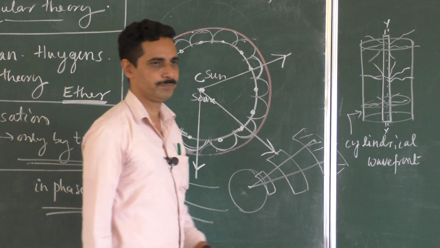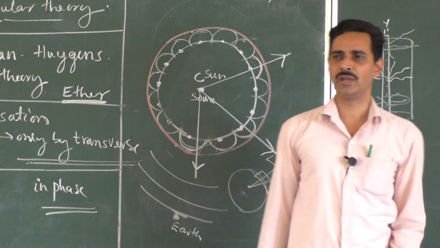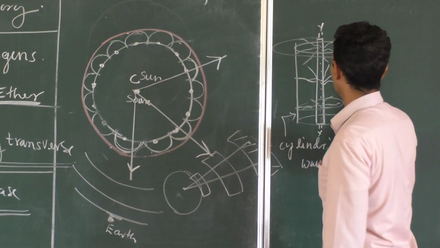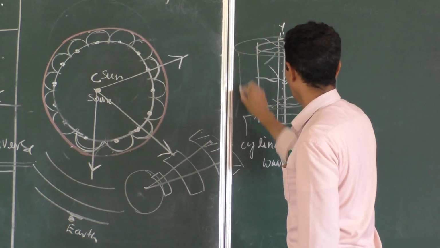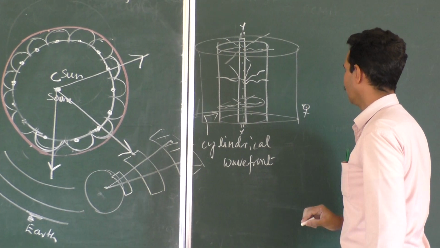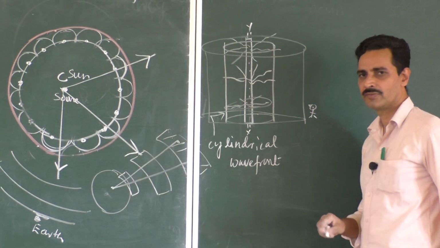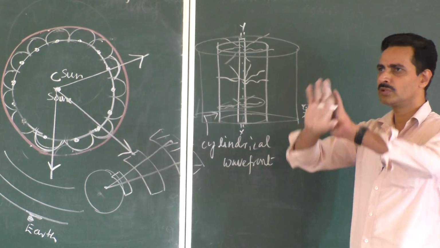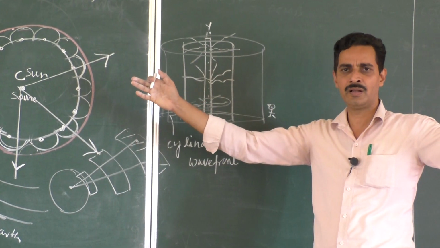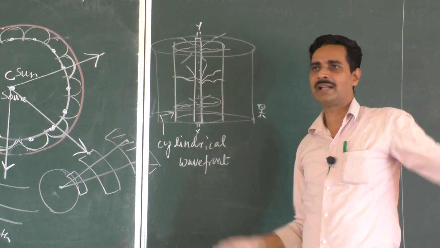What about a linear source at a very, very large distance? The cylindrical wavefront will grow and grow. If you are standing by the side of a very large cylinder and looking at the cylindrical wavefront, it looks almost flat, because the cylinder is so large that you don't see the curvature from either side. So it looks almost flat.